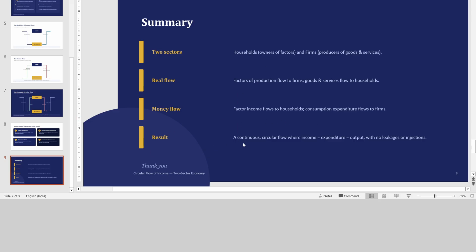The result is a continuous circular flow where income is always equal to expenditure, which is equal to the value of output, with no leakages or injections. This is the circular flow of income in a two sector economy.